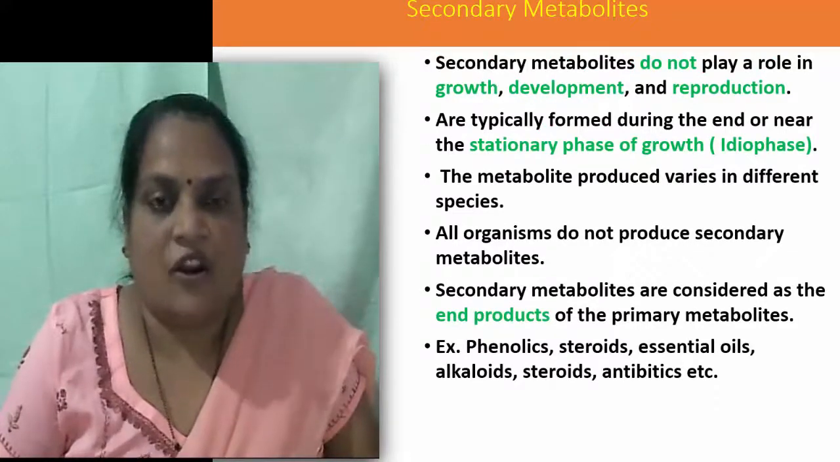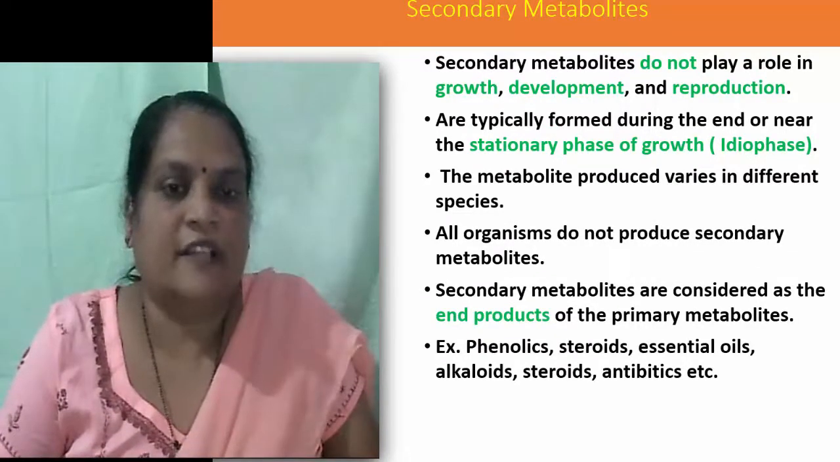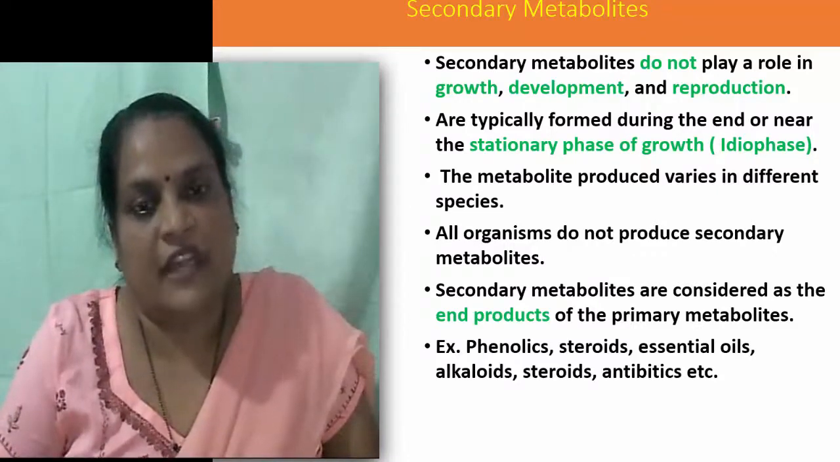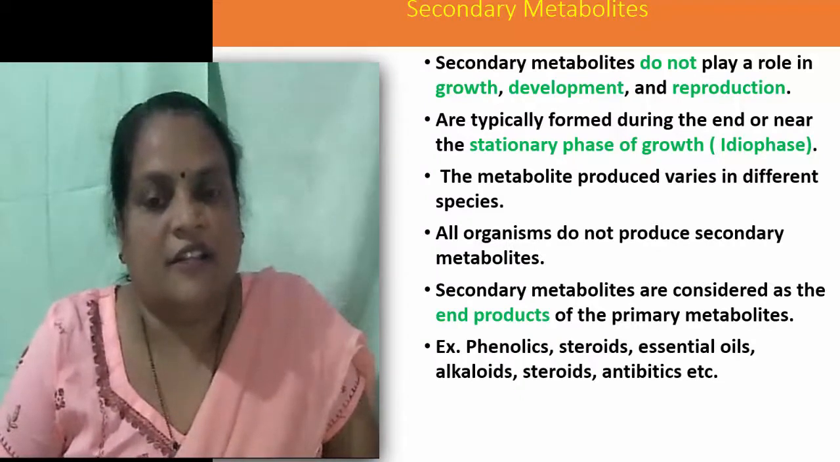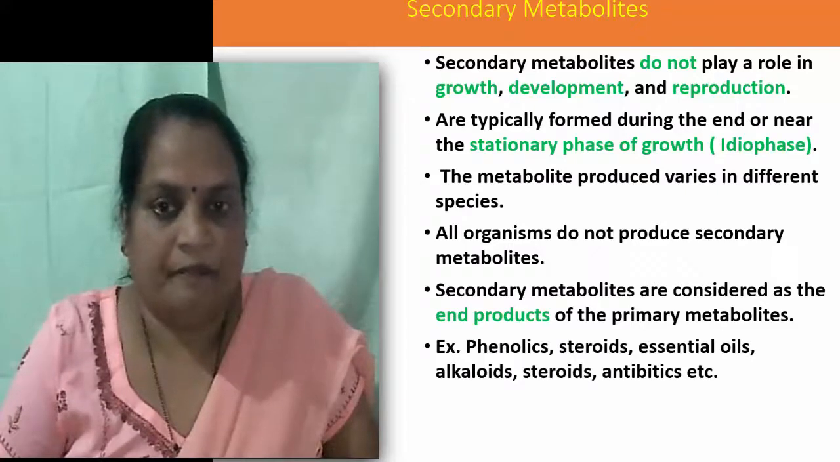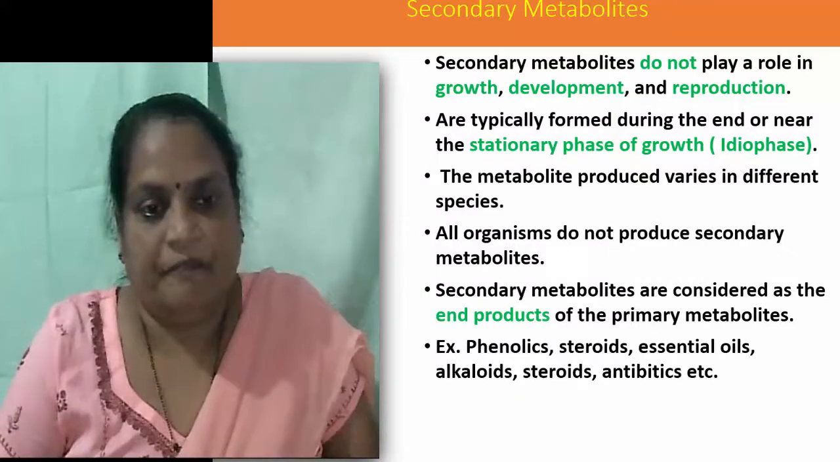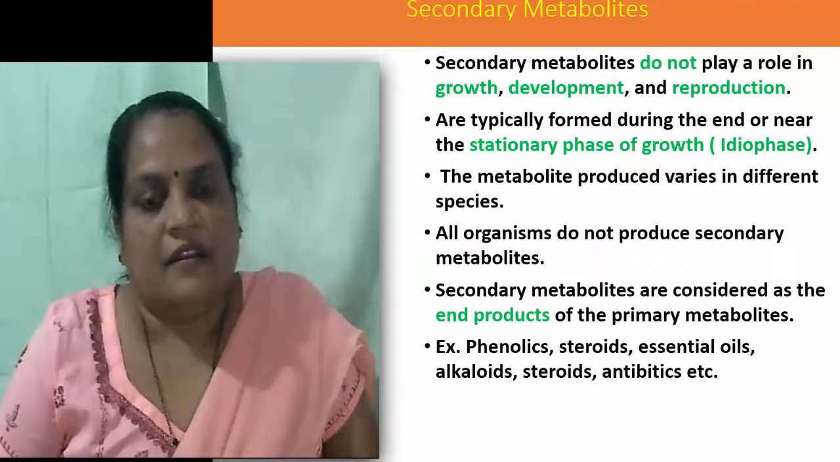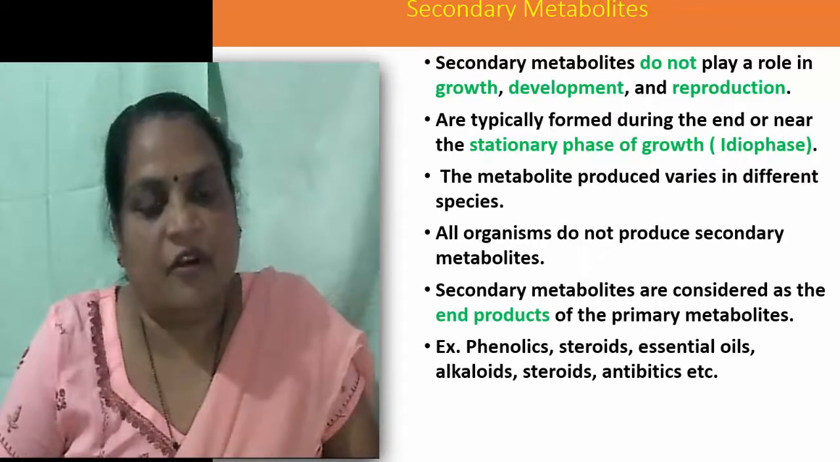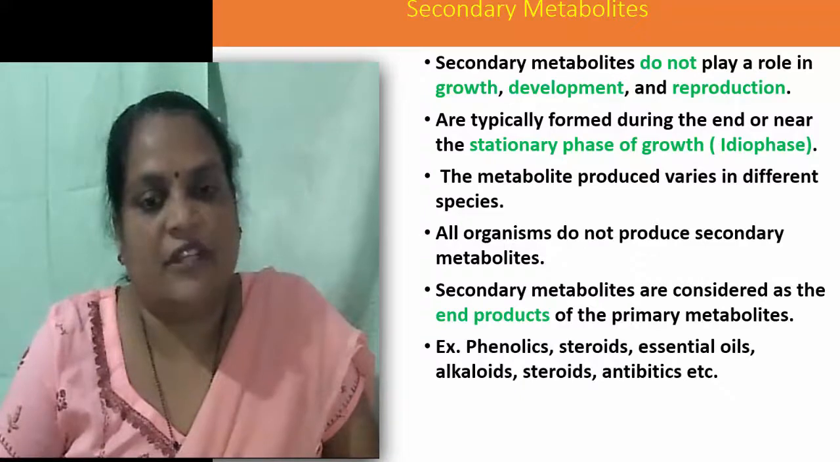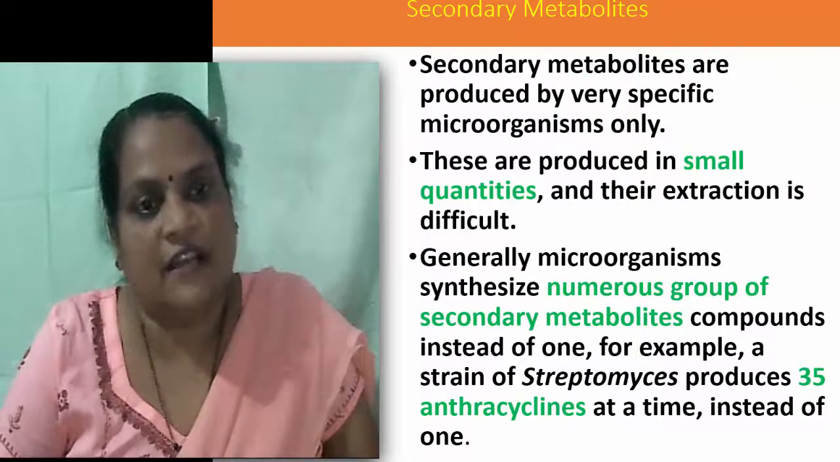Secondary metabolites are not essential for growth. Secondary metabolites are not essential for development and reproduction of organisms. So they are not produced during the active growth phase, but they are produced during the stationary phase of organisms. It is also called the idiophase of growth. Different organisms produce different types of secondary metabolites. All the organisms do not produce secondary metabolites. Secondary metabolites are considered as the end products of primary metabolism. The examples of secondary metabolites are phenolics, steroids, antibiotics, essential oils, alkaloids, etc.